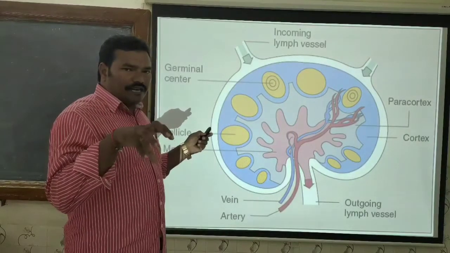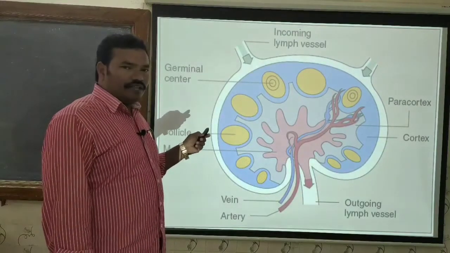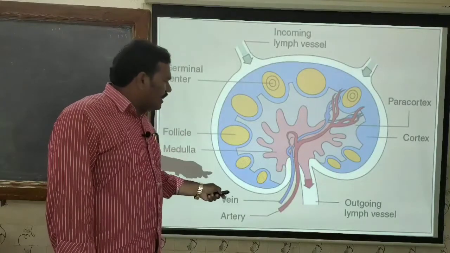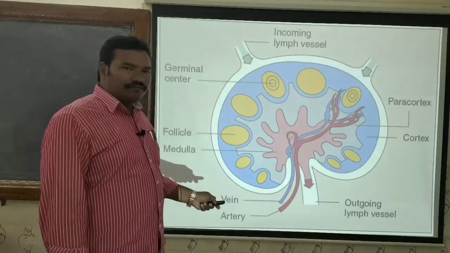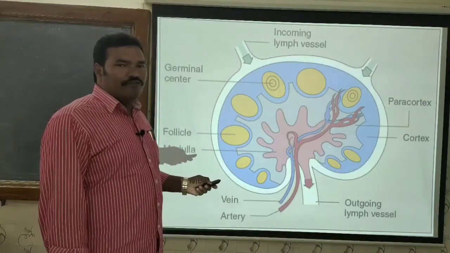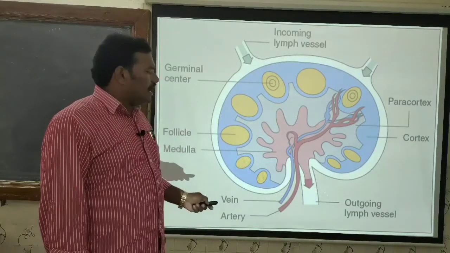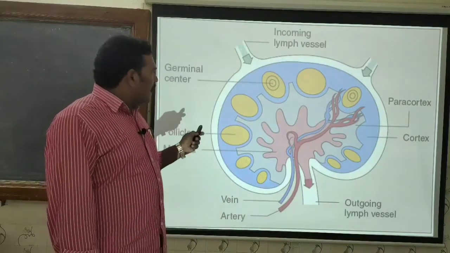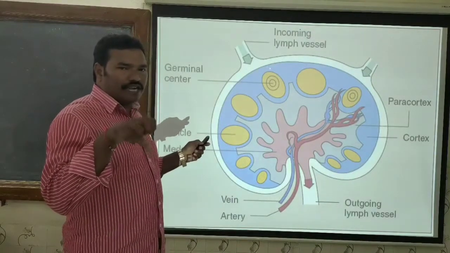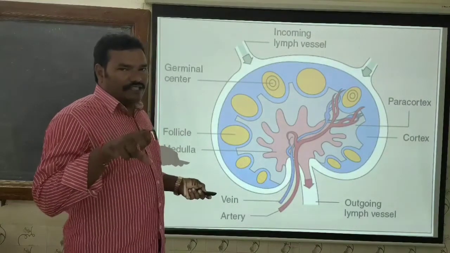Now, compare the number of lymphocytes present in the incoming fluid to that of the outgoing fluid. There is a 50-fold increase in the lymphocyte count between the incoming fluid and the outgoing fluid. That is, the incoming fluid contains some X number of lymphocytes and the outgoing fluid contains 50X.